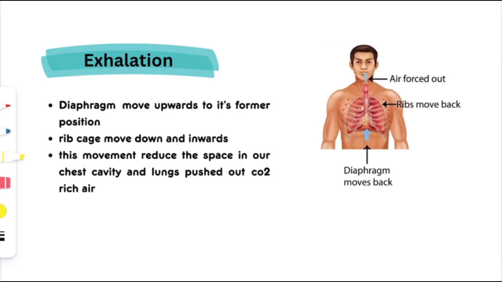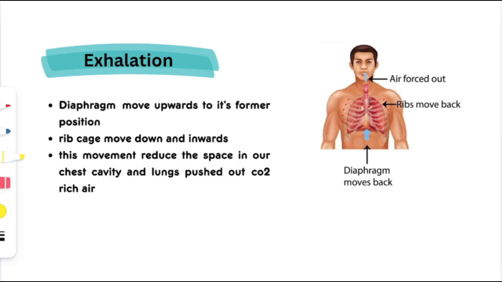In the case of exhalation, exactly the opposite mechanism happens. Again, keep your hands on your chest and exhale. What did you see? When we exhaled the air, our chest cavity moved back to its former position.